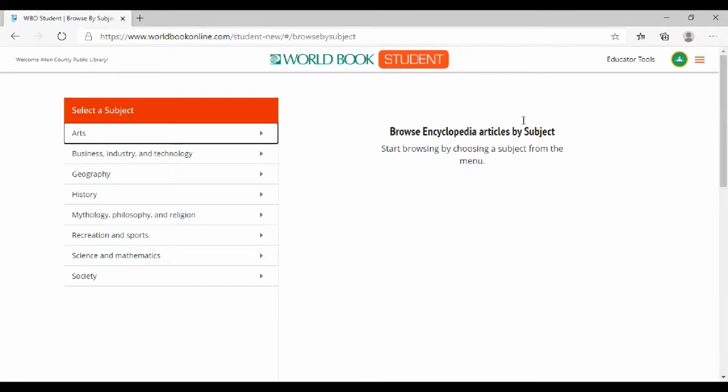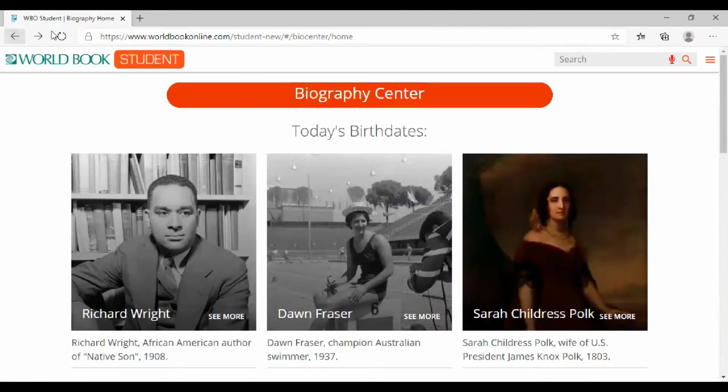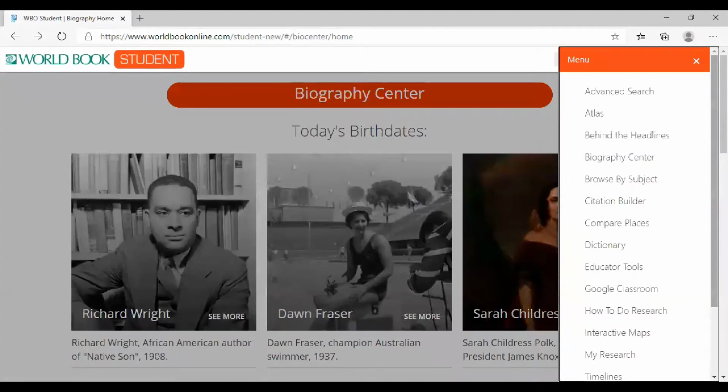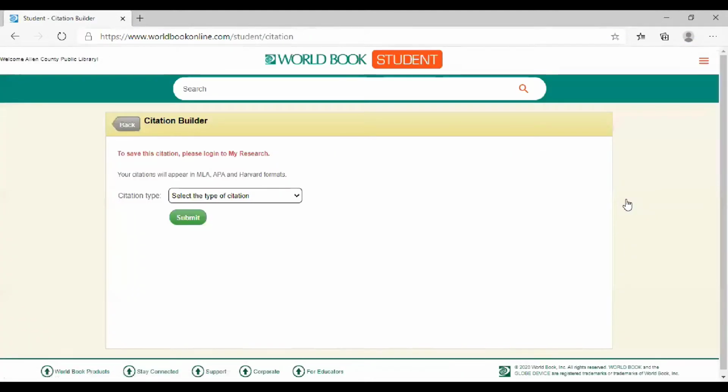All right, let's go next down to, we talked about browse for subject, remember? So there's another way that you can get to the browse by subject area. And as we come back to our home page or the page we just left, things change in World Book Encyclopedia. And I kind of like that. We open this up and Citation Builder. Very important. Some of you will need to cite your paper, meaning letting us know where this information comes from.